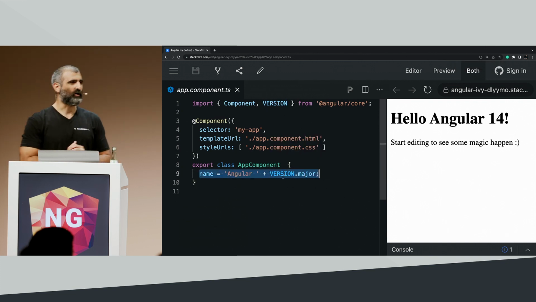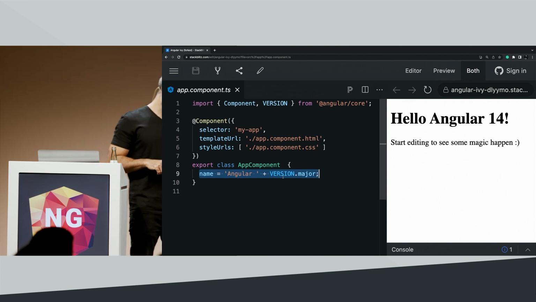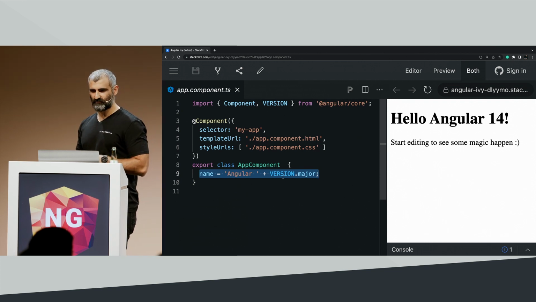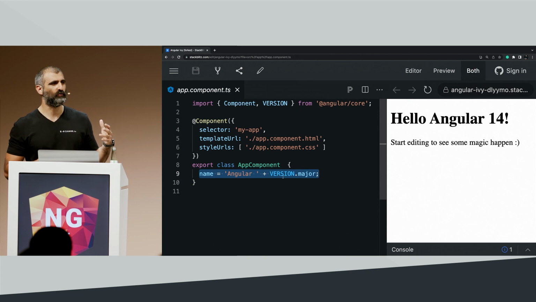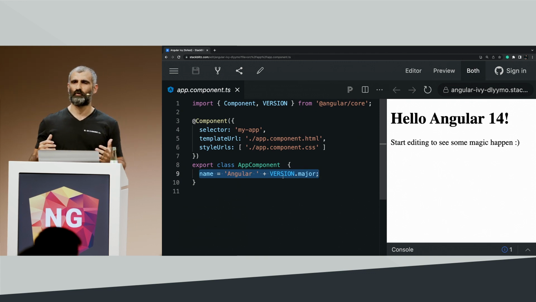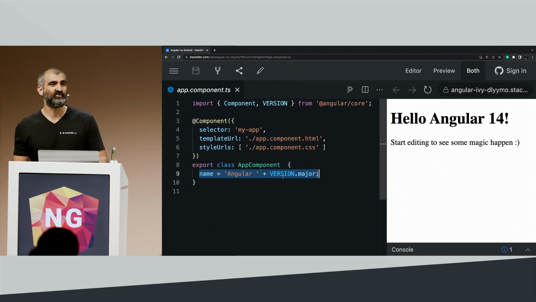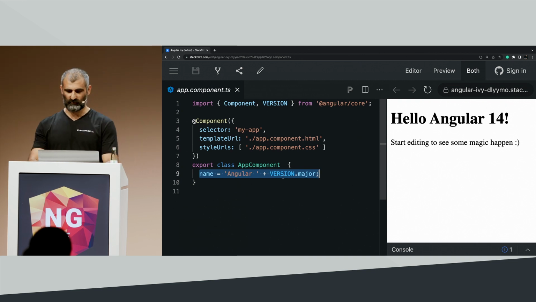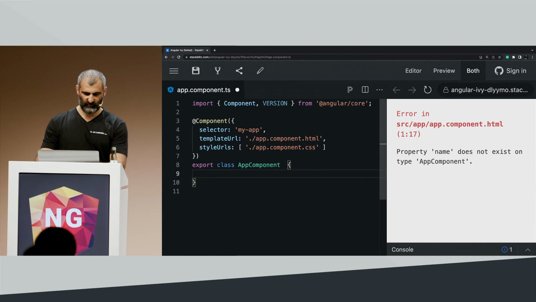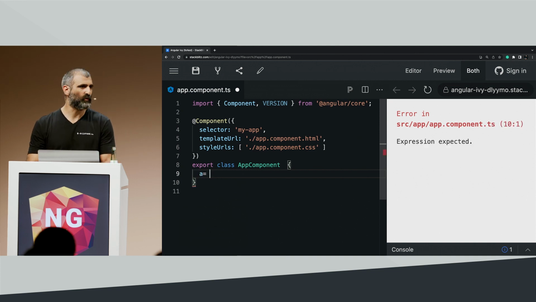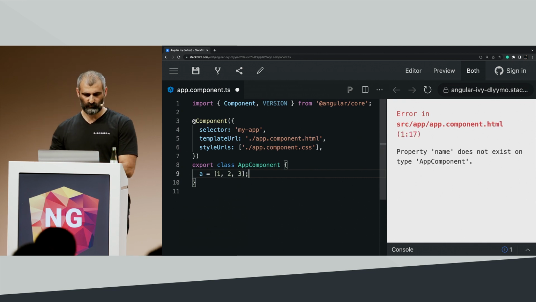Let's try. OK, so what I'm going to do in the next 25 minutes is show some examples. Some of them are going to be really basic, and some of them we're going to actually create structural directives from Angular, and see what's the magic behind it, how they are doing it. So the first thing I want to do is just create an iterable object. What is an iterable object? We can just have an array. So let's say we have an array of numbers, 1, 2, 3.